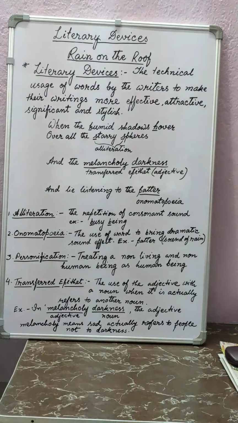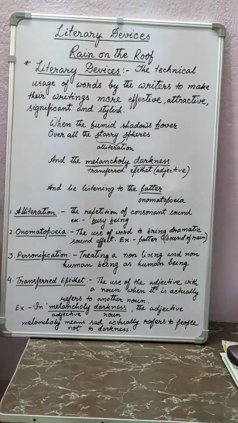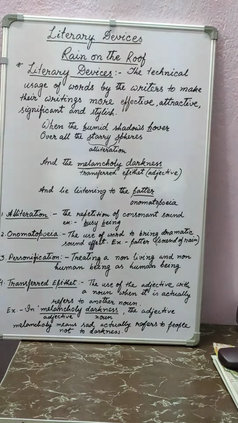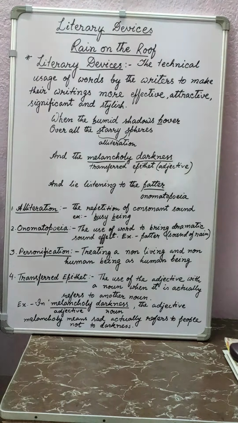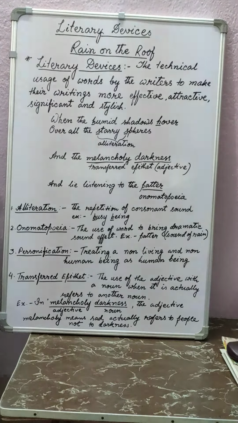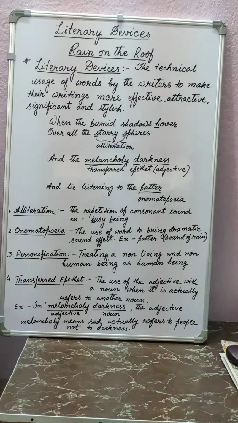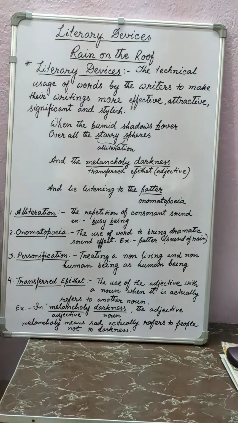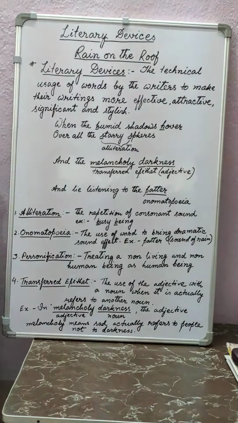Suppose you say that the dog is smiling at me. A dog can't smile, only human beings can smile. So the dog is smiling at me is personification. If you say that the birds are calling, human beings call, but if we say the birds are calling, it is also an example of personification.